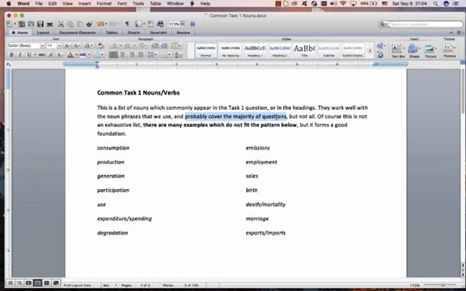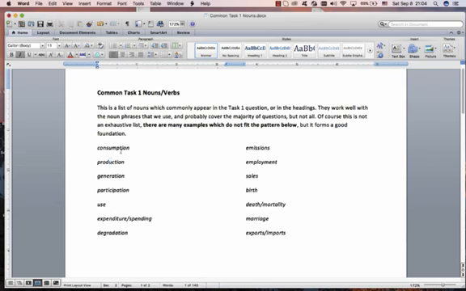Probably cover the majority of questions, but not all, please. Of course, this is not an exhaustive list. It means complete. There are many examples which do not fit this pattern, but this is a good way to start. A lot of task 1s talk about consumption, production, generation, participation, all of these. I won't go through them all.